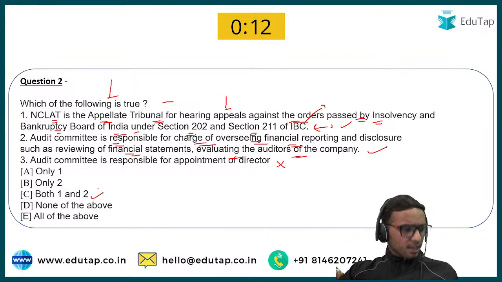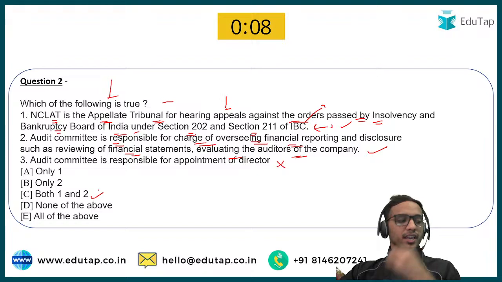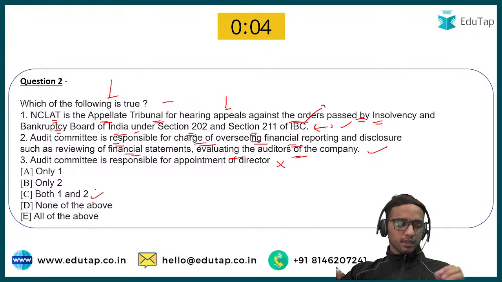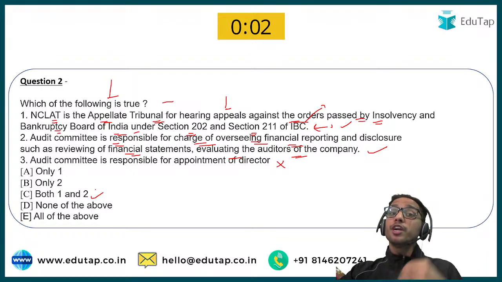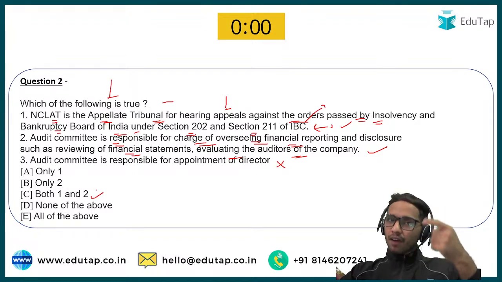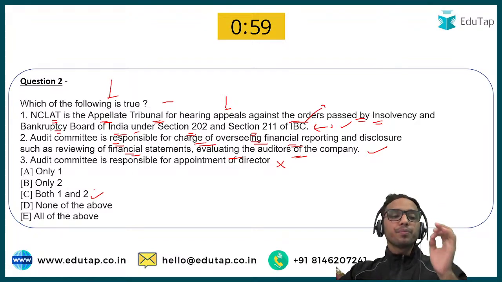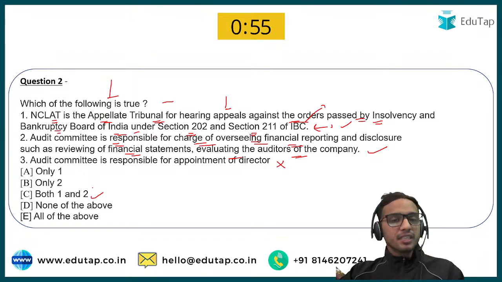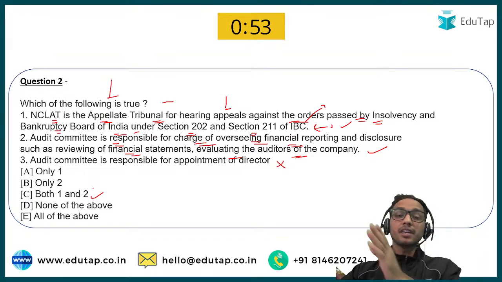So let me check. Okay, everyone has to guess. Shivam is right, Dhaval is right. Even if you're wrong, don't worry about that. You have to tell me in the chat section, according to you, logically, which options are correct or not. See, Companies Act is the most scoring subject in the examination.